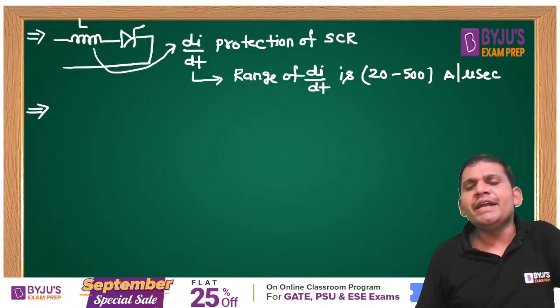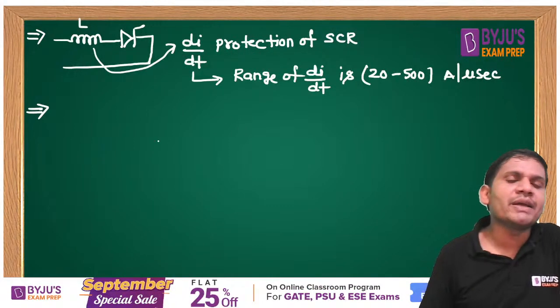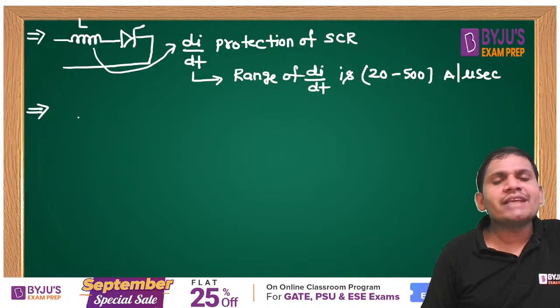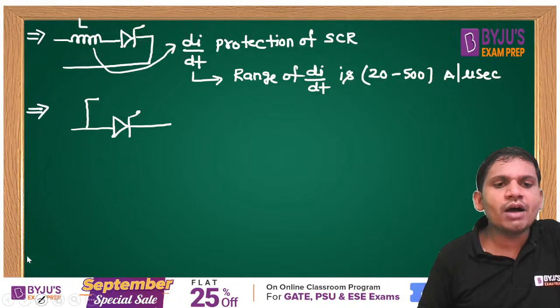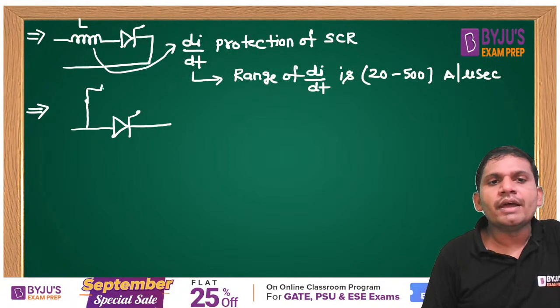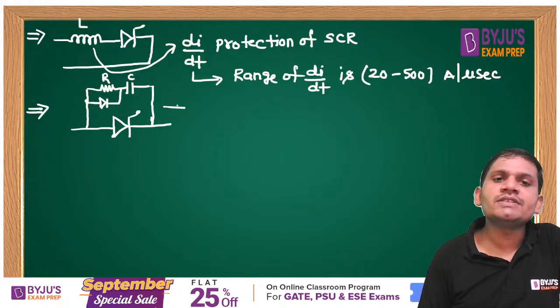The range of di by dt is 20 to 500 amperes per microsecond. Yes, friends. For example, across a thyristor we connect a resistance and a capacitor. This is called a snubber circuit. We also connect one diode across the resistor. This is the actual snubber circuit, students.